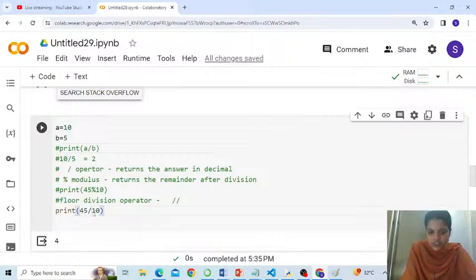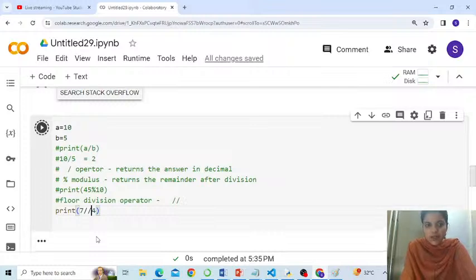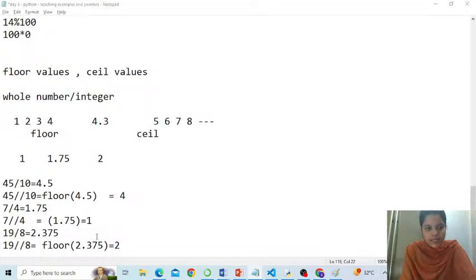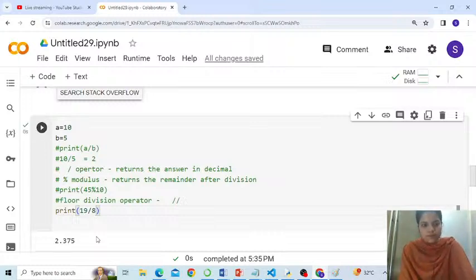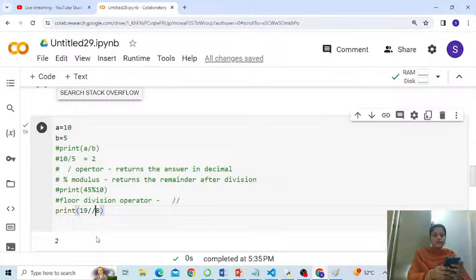And if I divide it, it gives me 4.5, right? Next, I think we took 7 divided by 4. It is 1.75. But if I take a floor division, it returns only 1. What was the last example we took? 19 divided by 8. If I divide it by 8, it is 2.375. But if I take the floor value, it returns just 2.